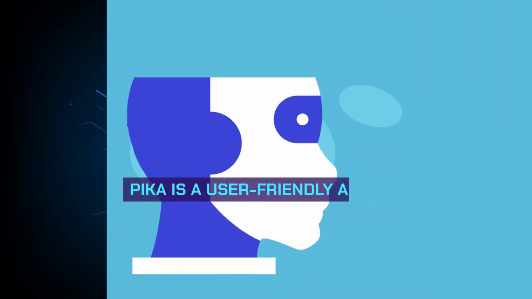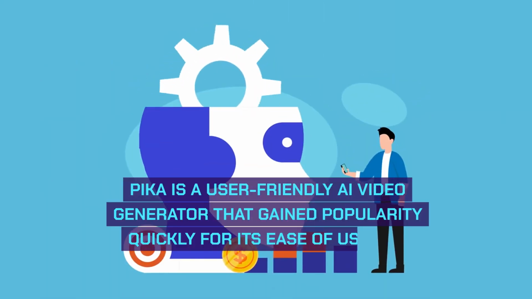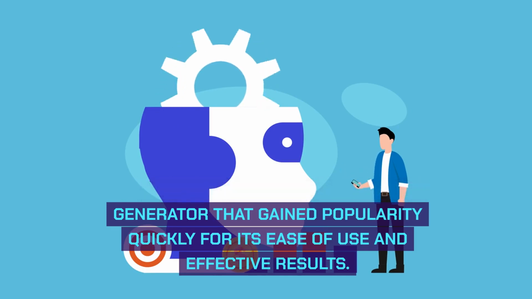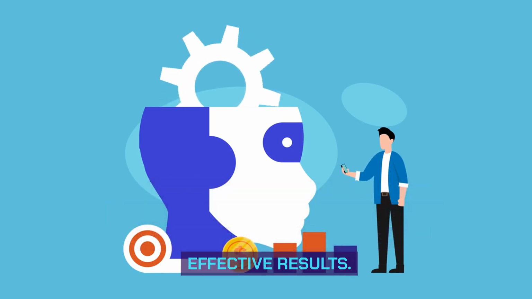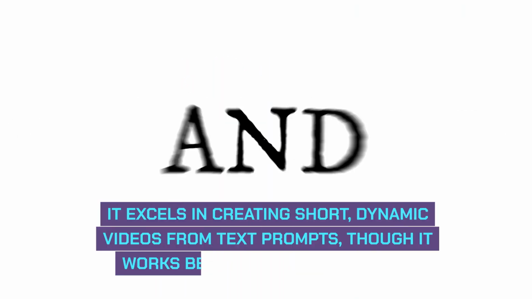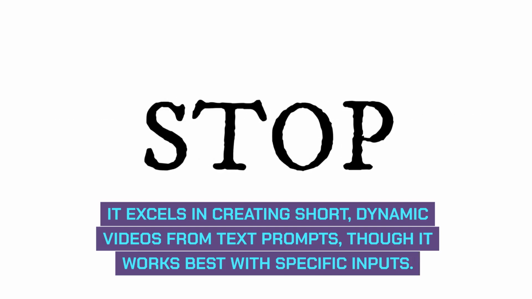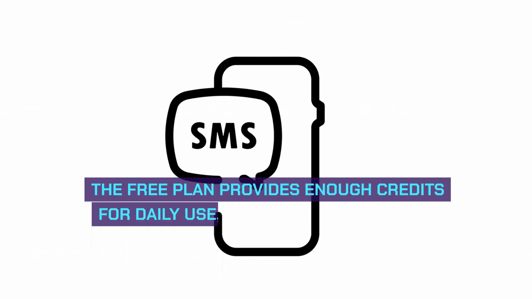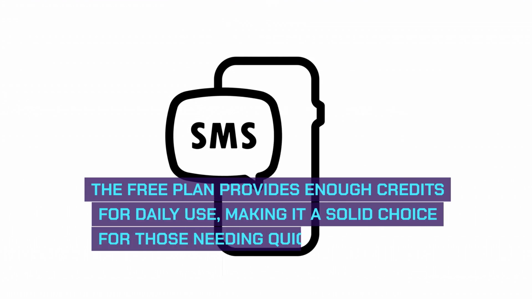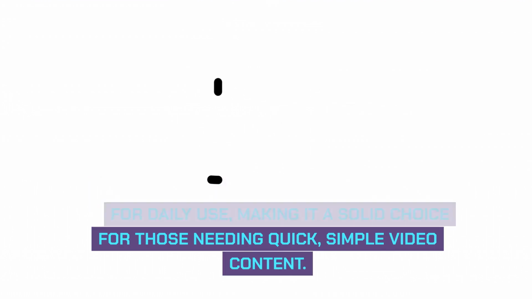Pika. Pika is a user-friendly AI video generator that gained popularity quickly for its ease of use and effective results. It excels in creating short, dynamic videos from text prompts, though it works best with specific inputs. The free plan provides enough credits for daily use, making it a solid choice for those needing quick, simple video content.